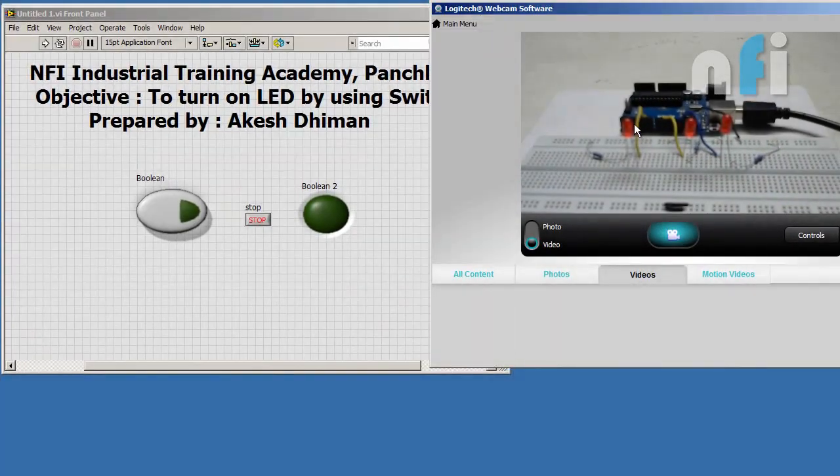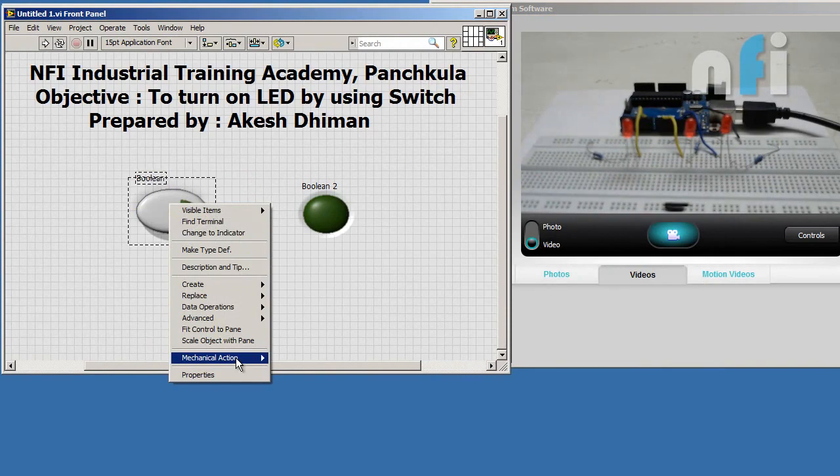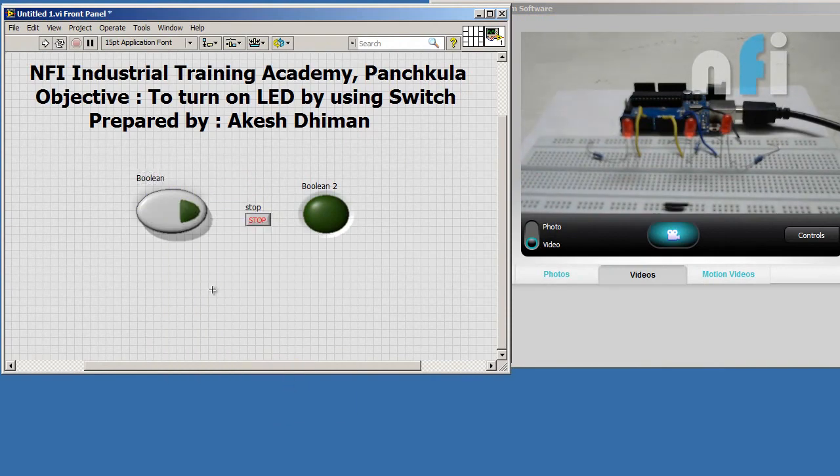So I want to turn on this LED by pressing this button. First of all, let me change its action to maintain button, which is switched when pressed. Now this LED is connected to pin number 6 of my Arduino board. And here's my switch, which is my virtual input.